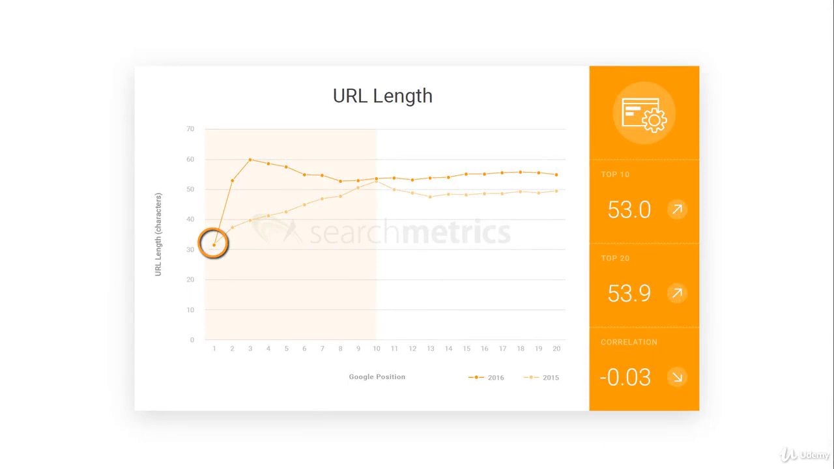This is because most of the first search results link to the home page of top level domains. That's why the URL length of the first search result is always lower compared to the following positions.